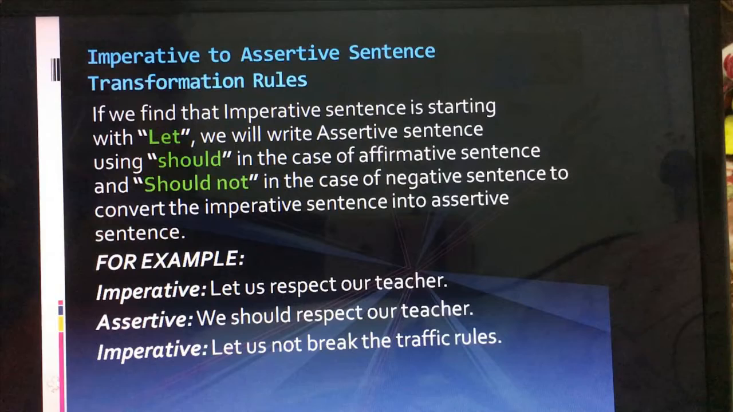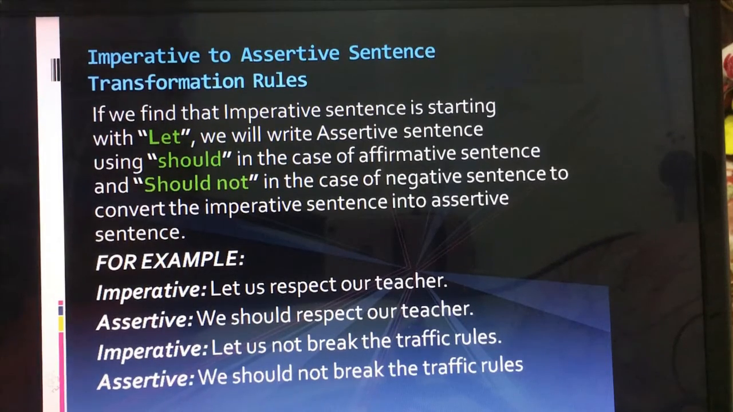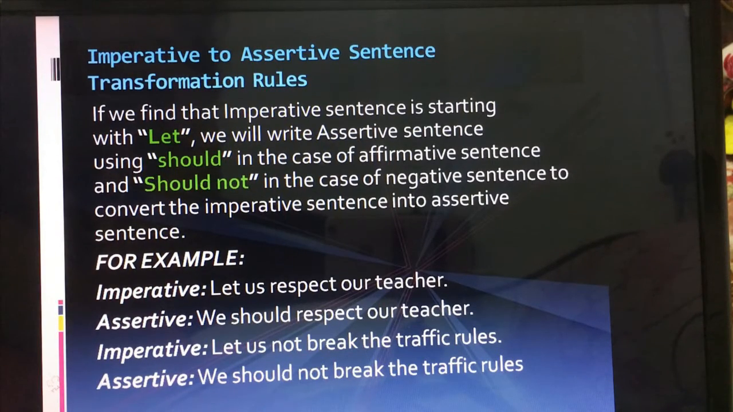Another one: let us not break the traffic rules. So this becomes a negative sentence. So what should we do now? We should use should not, right? So we should not break the traffic rules. Okay, so you have to do this, and I forgot to write a full stop over there, so write a full stop there. I forgot to do it, so pardon me.